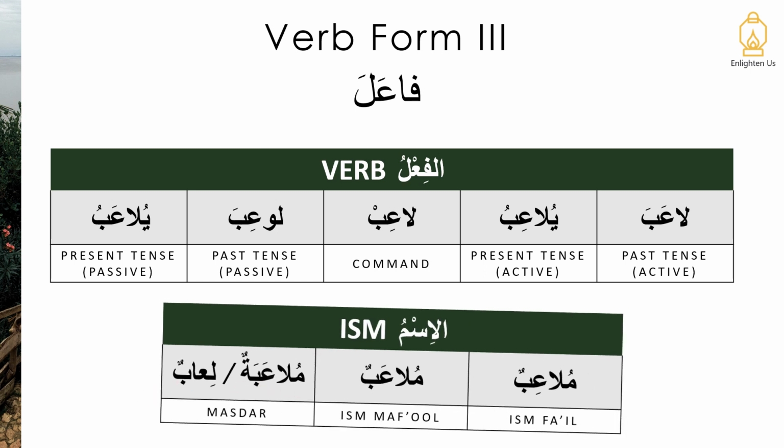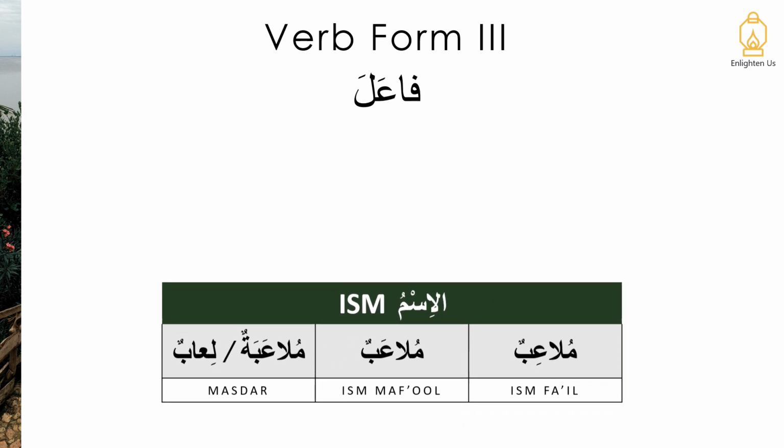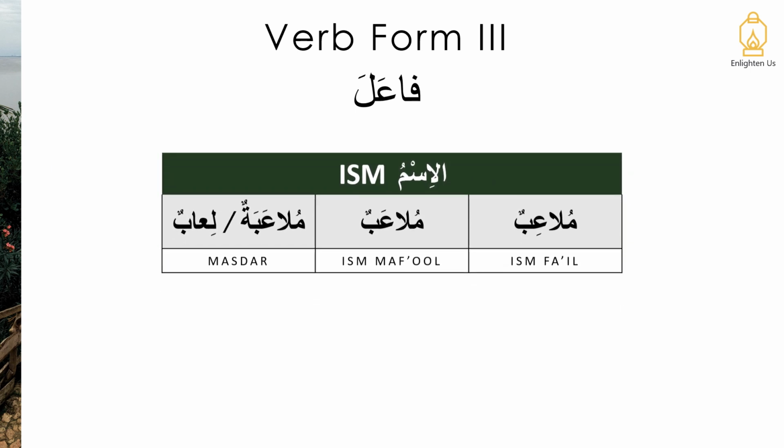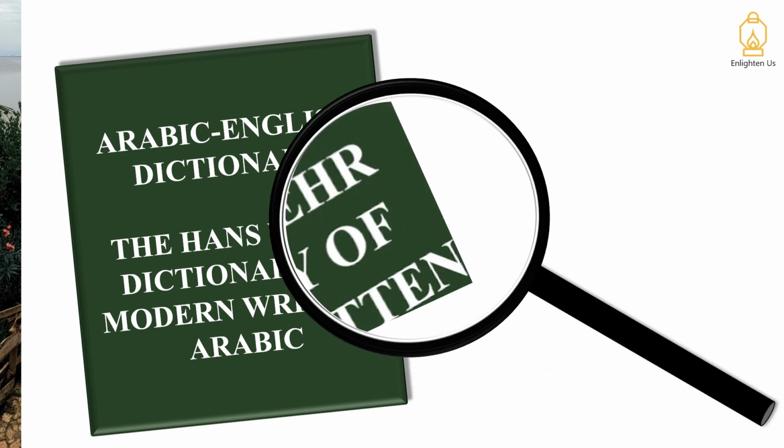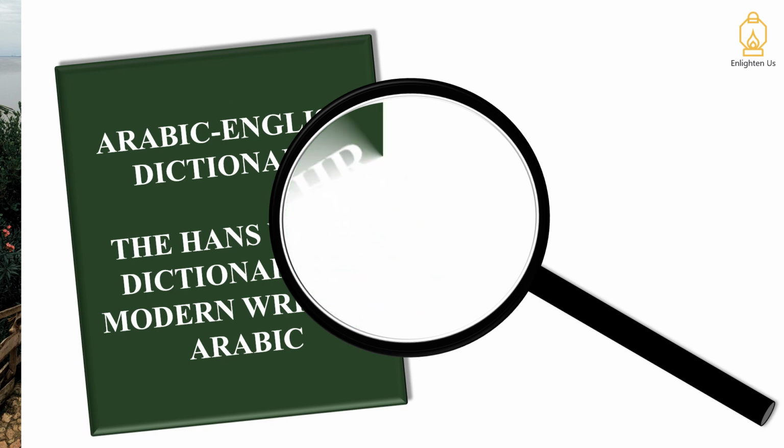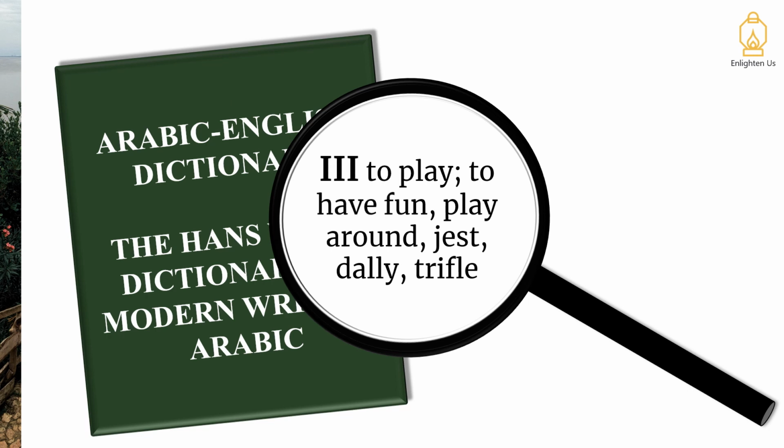Now let's move on. And of course, the focus here is the asma. Before we delve in, we're going to do what we've done in the previous video: rather than have a look at the definition of each individual word, we're using the Hans Wehr to look at the definition of the verb form itself. So if you have a look at verb form 3, the overarching meaning is to play, have fun, play around, jest, dally, trifle.